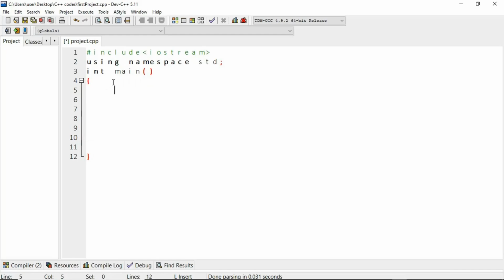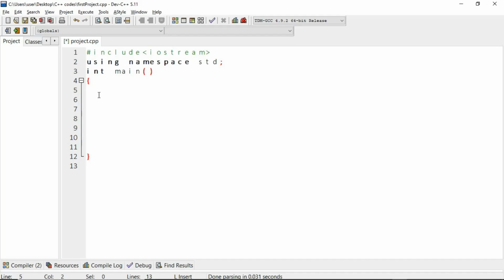Now we've completed three steps. We've created our preprocessor header, we've created our using namespace, the standard namespace, and we've added a main method. Each of our C++ code is going to be written inside our main method, not outside of it, but in here. These curly braces signify the body of your code that has to be run in the main method. That is what the compiler is going to do.